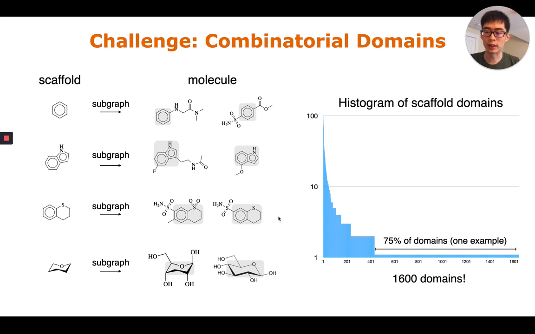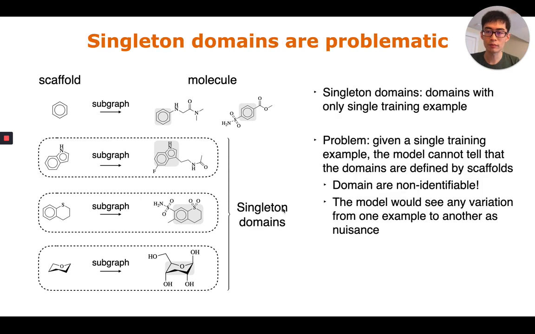A more extreme scenario happens in molecule property prediction. Here, each domain is defined by a scaffold, which is a subgraph of the molecule that represents the backbone of the molecular graph. Again, on a small dataset with 10,000 examples, we have 1,600 domains, with 75% of domains having only one example. This is problematic because given a single training example, the model cannot tell how the domains are defined.